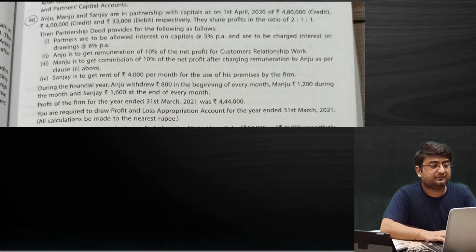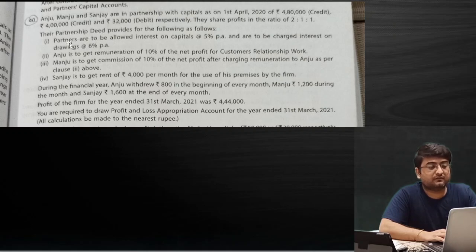Now what next we have in the same question is that they share profits and losses in the ratio 2:1:1. So whatever the divisible profit will be in the end, we will simply share it in this ratio 2:1:1. Now the adjustment we have been given is that the partnership provides as follows.